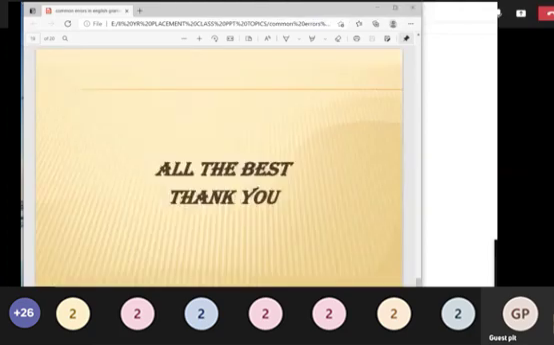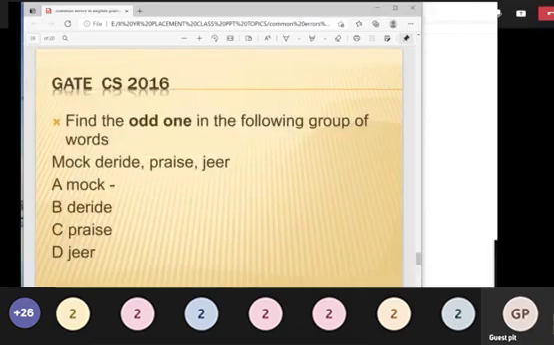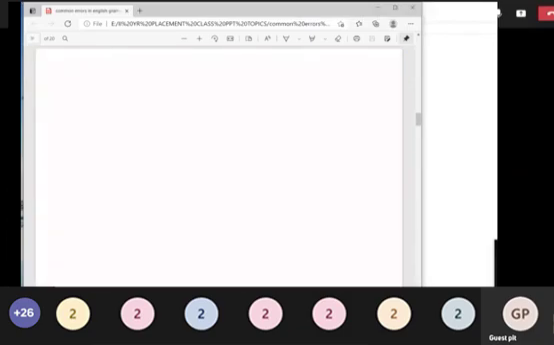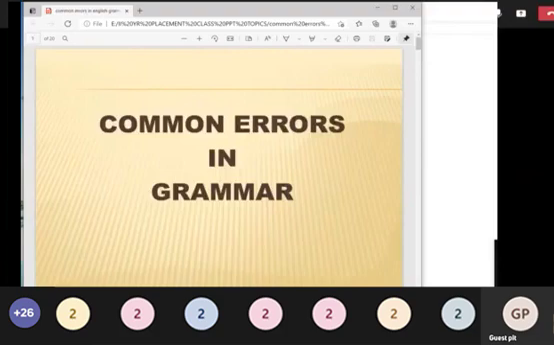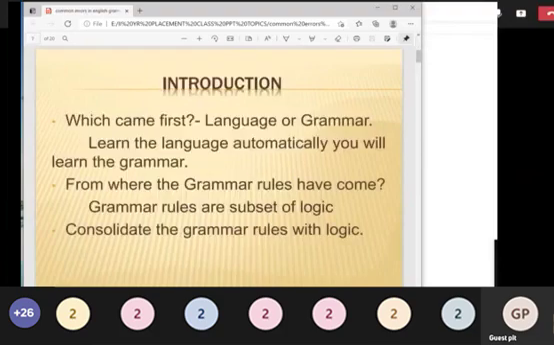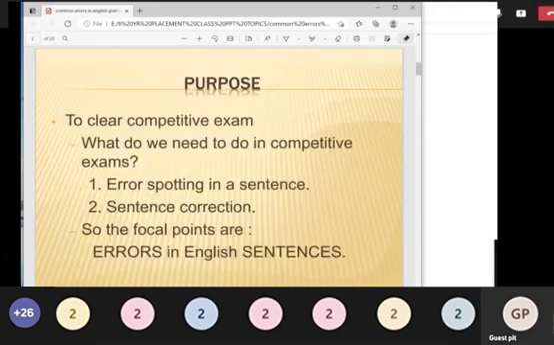Thank you very much for being patient and listening to me. I'll just revise once again. Today's topic is grammar. Grammar is nothing but a set of rules that a language has. First learn the language, and you can automatically learn the grammar. So don't have any baggage that grammar is boring and very tough. It is actually very easy compared to other languages. So try to learn the grammar with some logic.